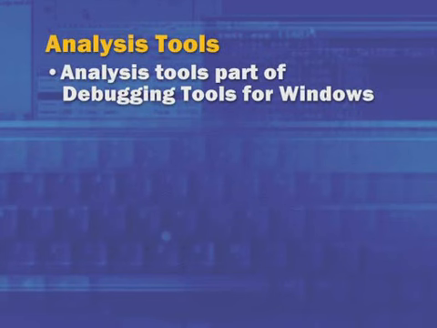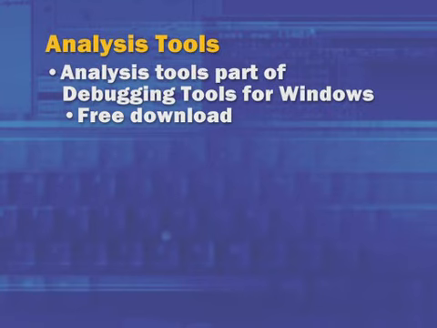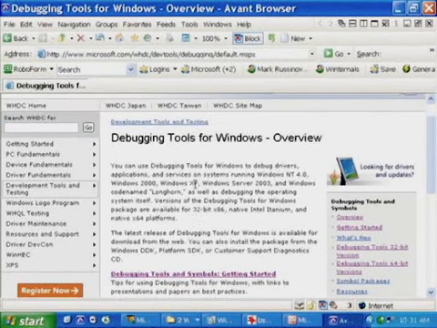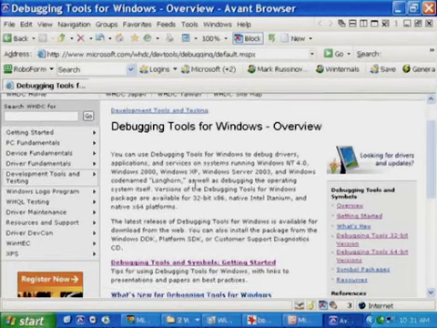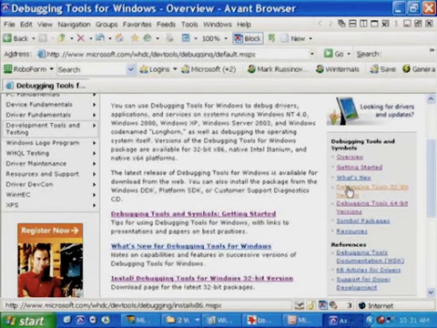Before you can analyze a crash, you actually need to do some preparatory work. You need to get the tools that are necessary for looking at the crash dump. Microsoft provides these tools in the form of the Debugging Tools for Windows package, which is a free download from their website. Let's go to the Debugging Tools for Windows website, where we can see the homepage here. This homepage provides links to download the 32-bit debugging tools for Windows as well as the 64-bit debugging tools for Windows, and provides information about getting started in crash dump analysis.